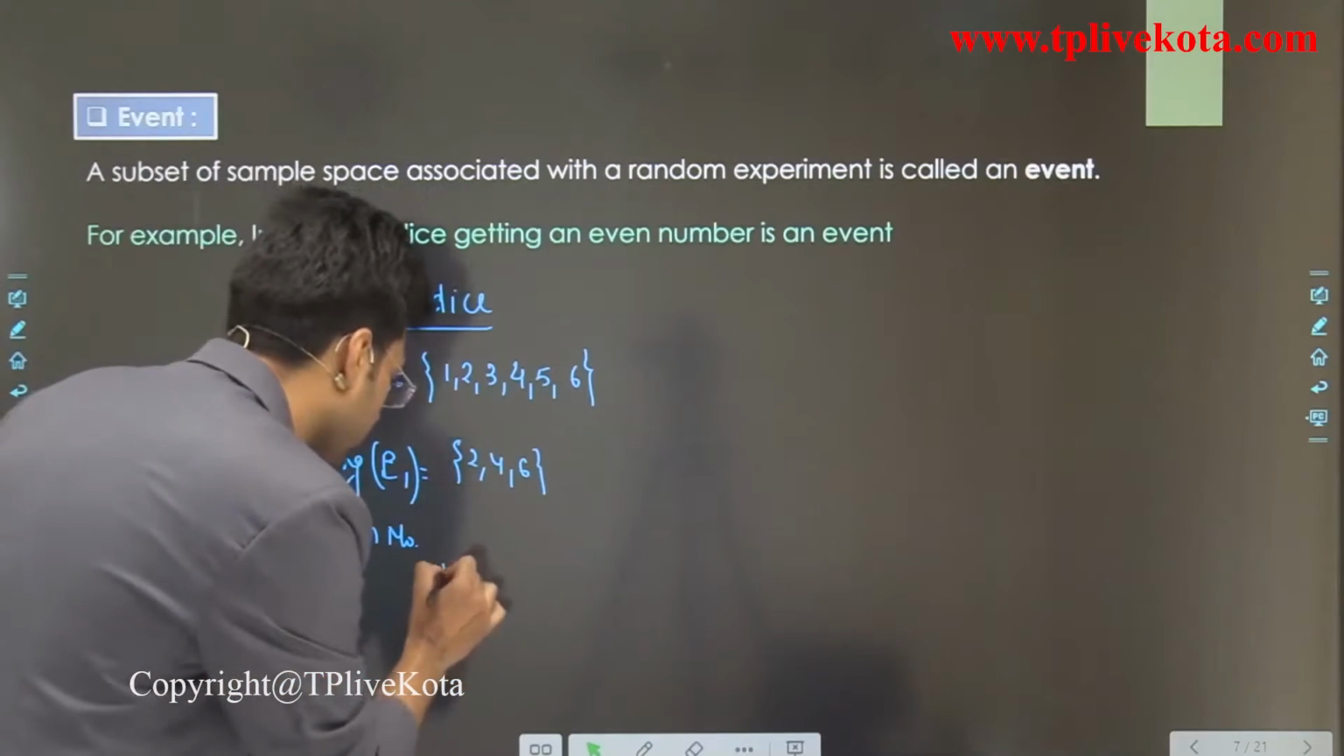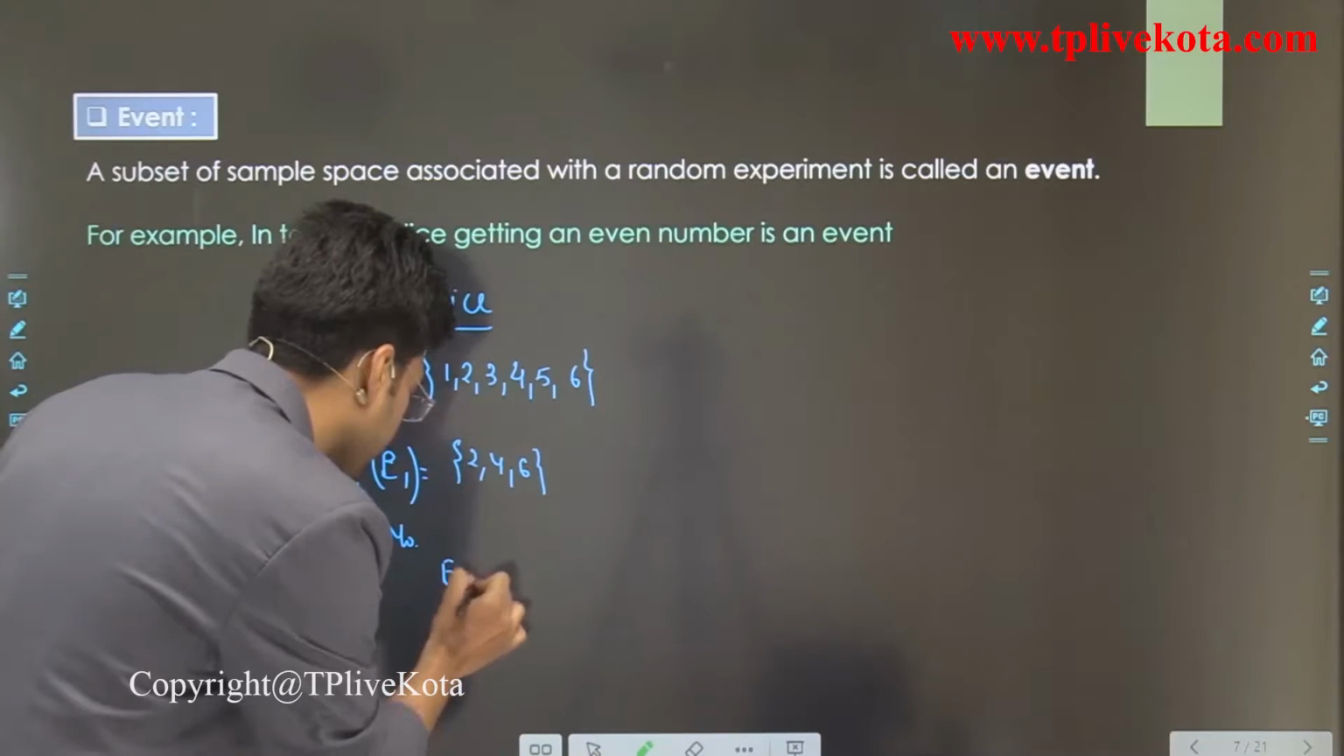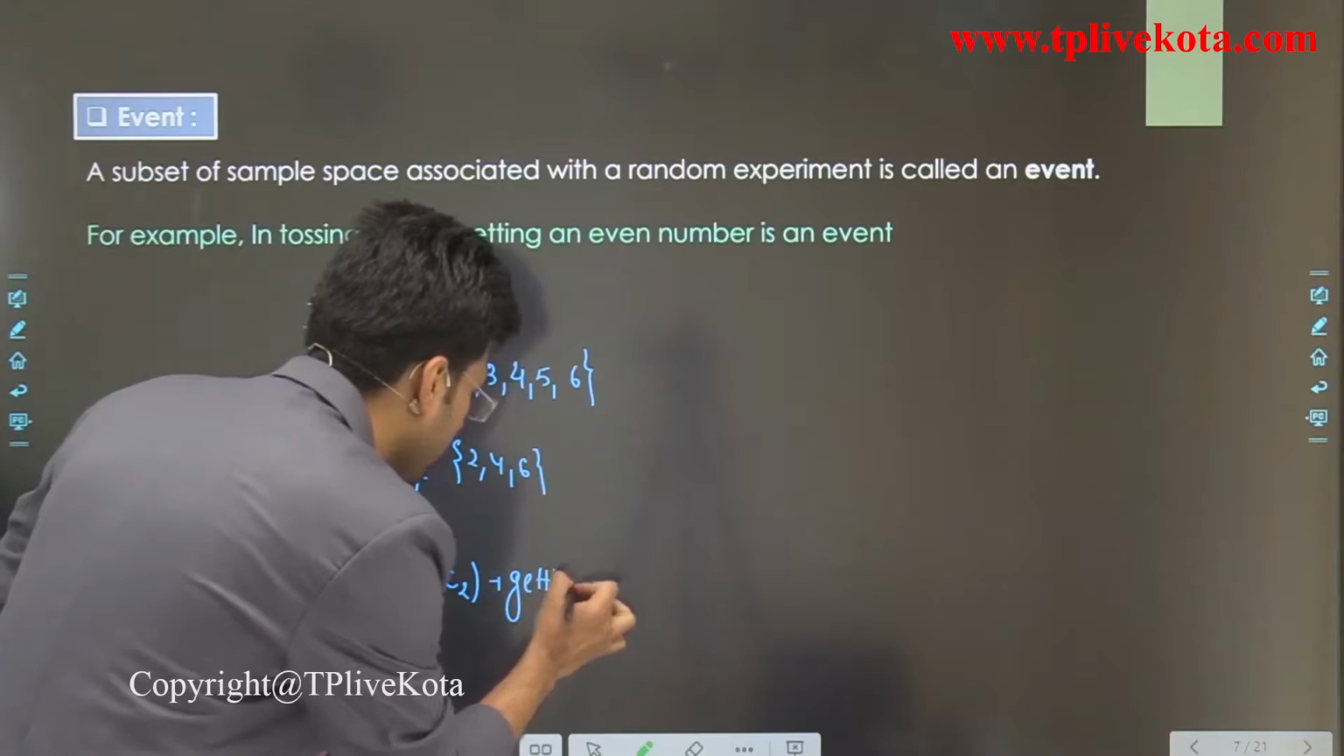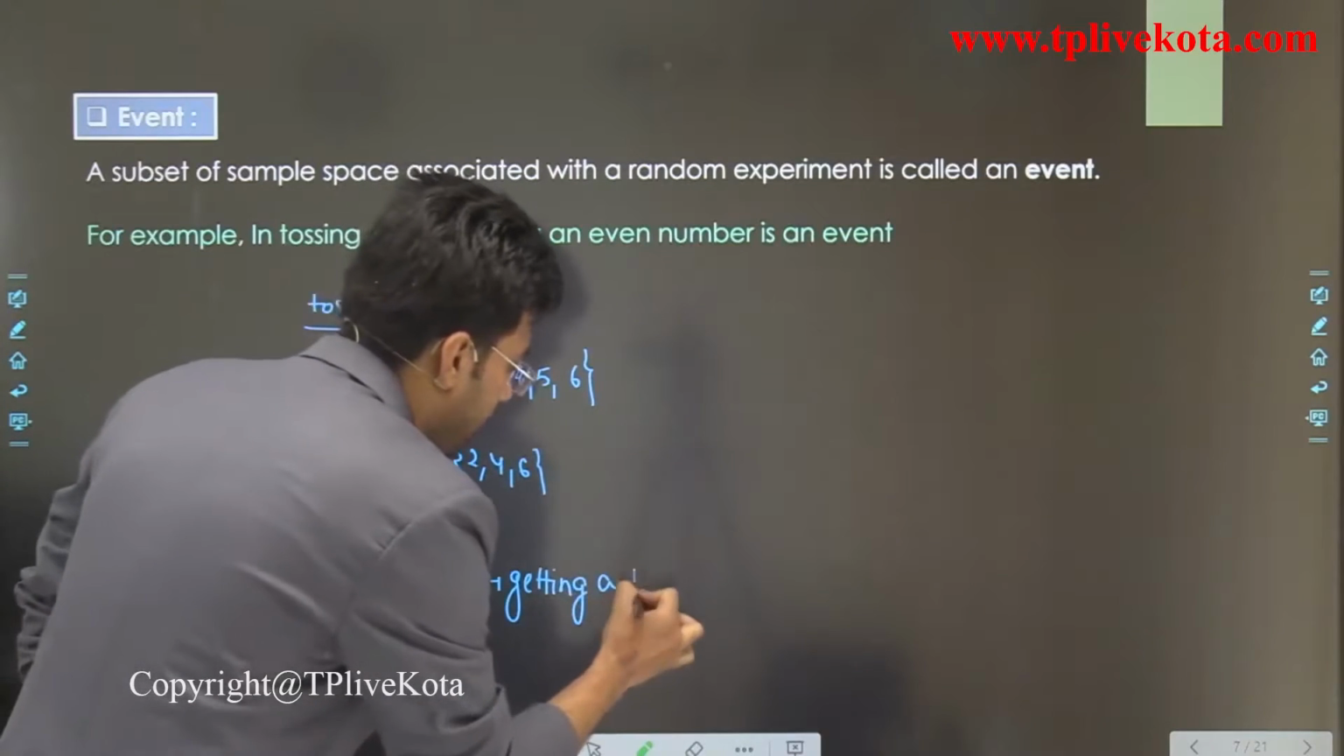Getting 2, 4, 6 is one event. Getting an even number, let this be the first event. Similarly, there are many events. Let E2 be getting a prime number.